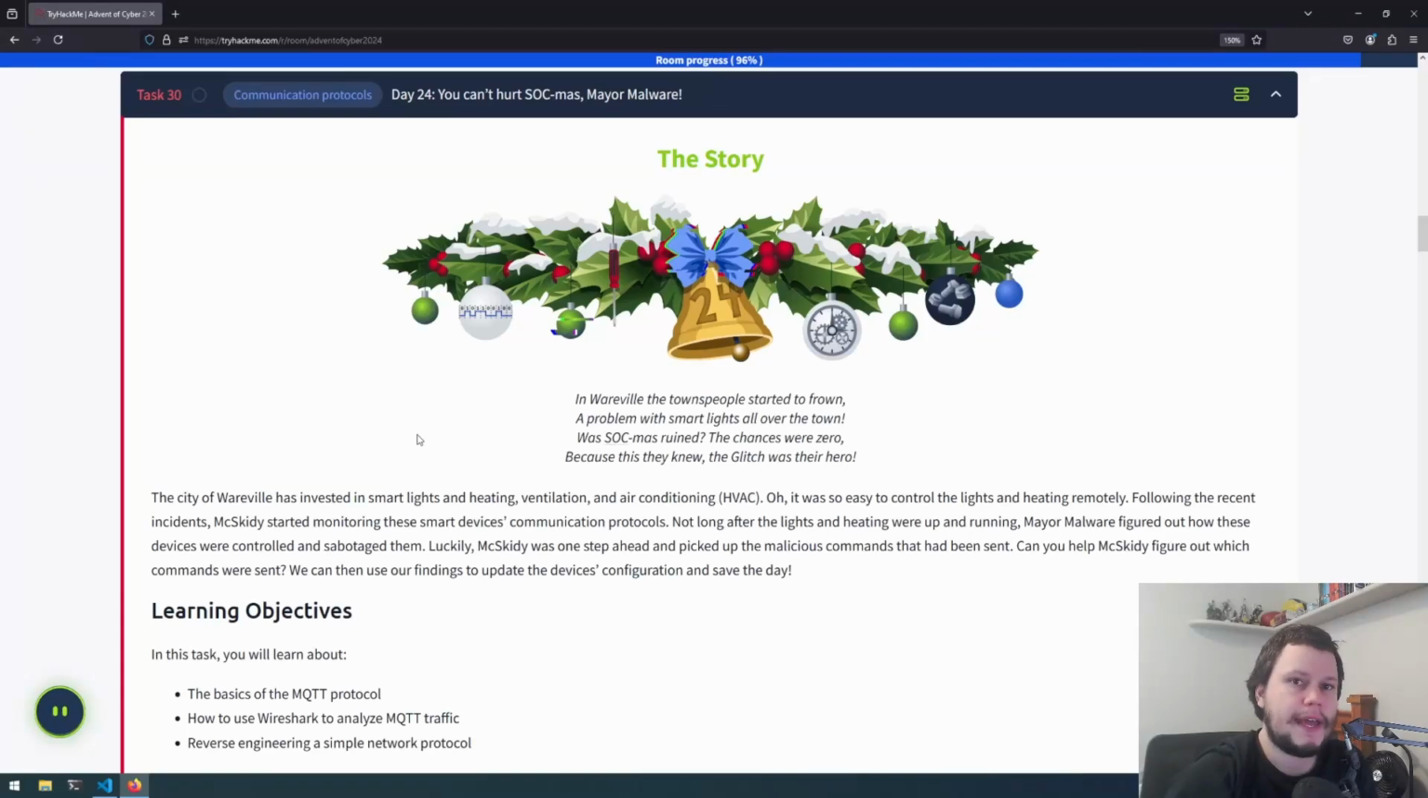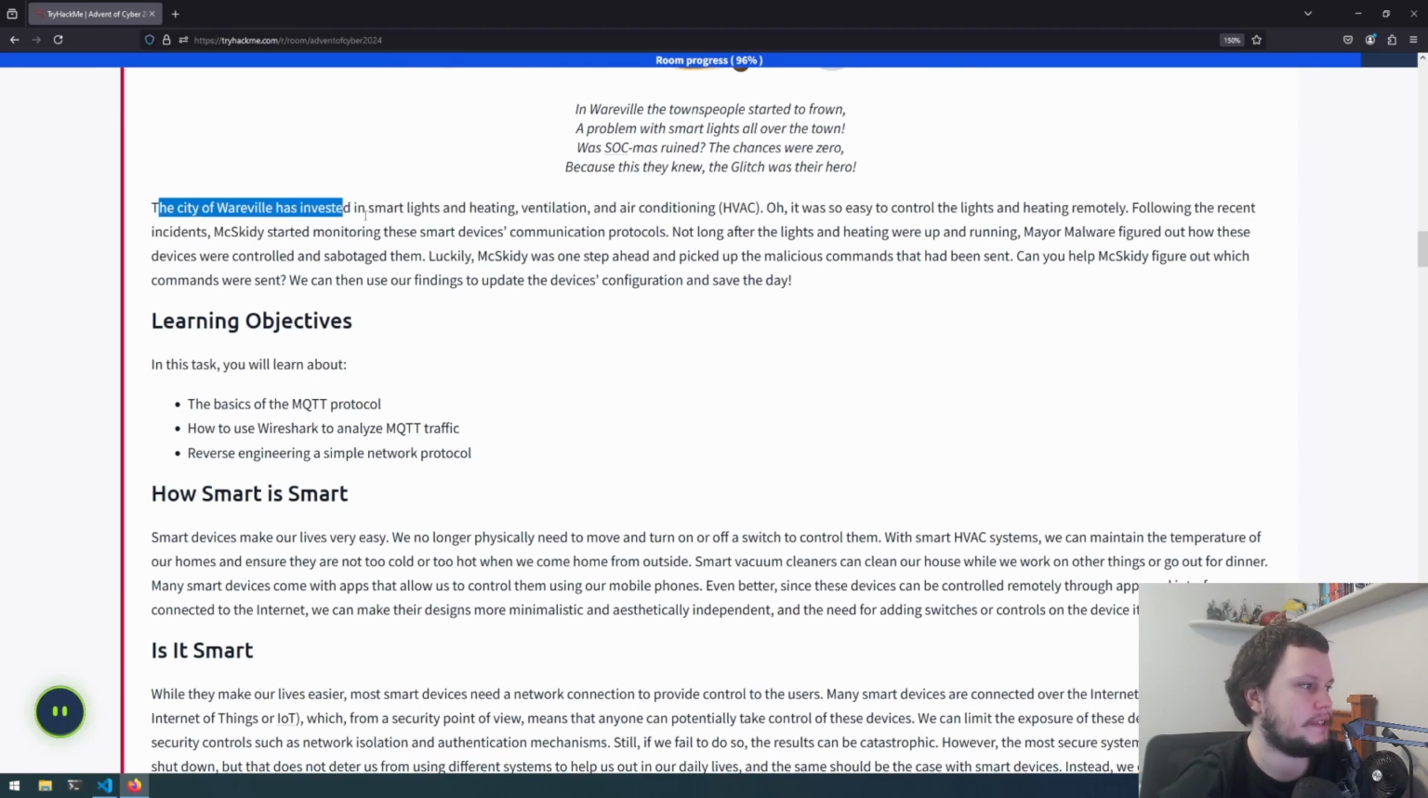This is day 24 of Advent of Cyber 2024, and this challenge is called You Can't Hurt SOC Malware. The city of Wareville has invested in smart lights and heating, ventilation and air conditioning, HVAC. Oh, it was so easy to control the lights and heating remotely.